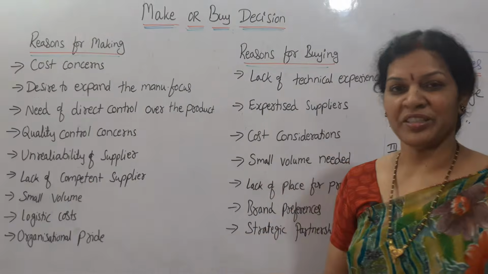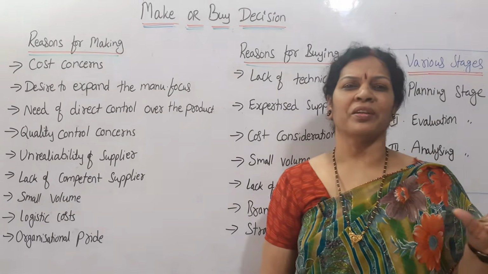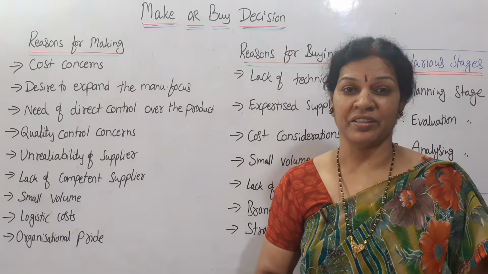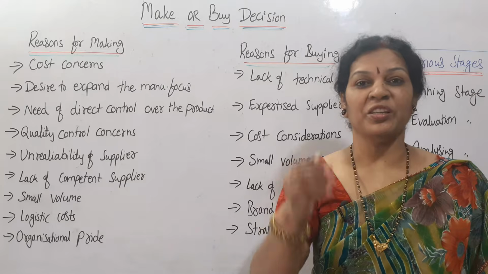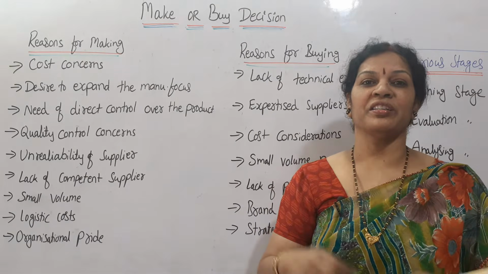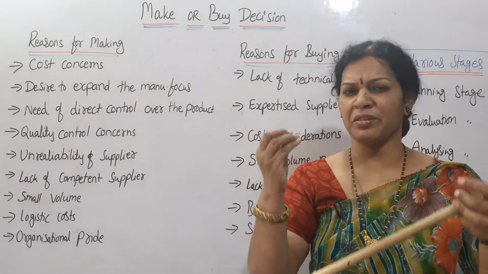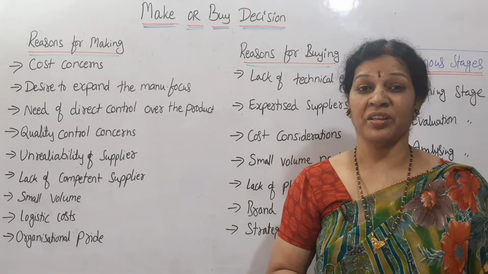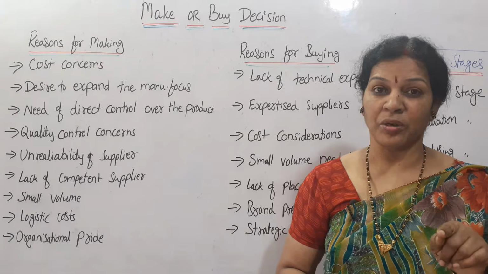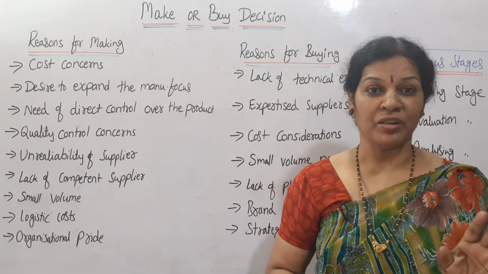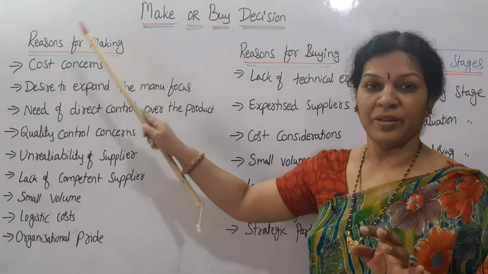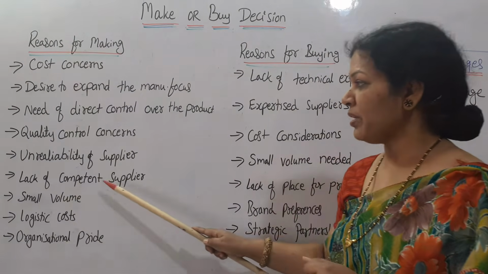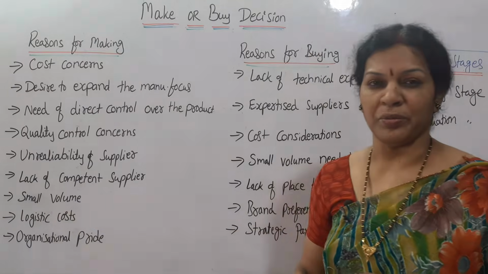And lack of competent suppliers. Suppliers are very few. Suppliers are having a monopoly in the market. Monopoly means automatically you have to buy the product there only. It is their wisdom, it is their wish. As per their desire, they are going to sell the product. So whenever there is less competition, suppliers are not many, it is better to go for making the product rather than depending on them. This is over. Next, small volume.